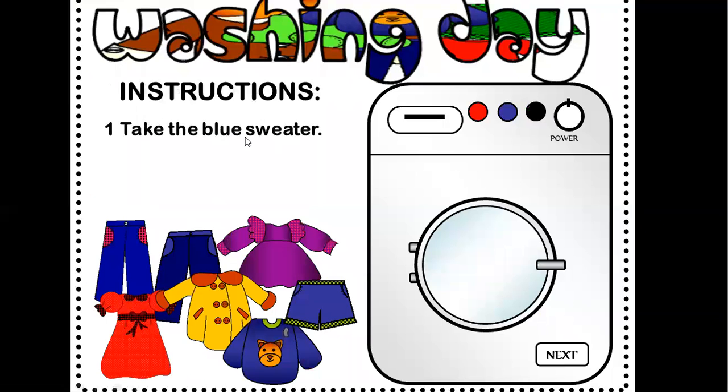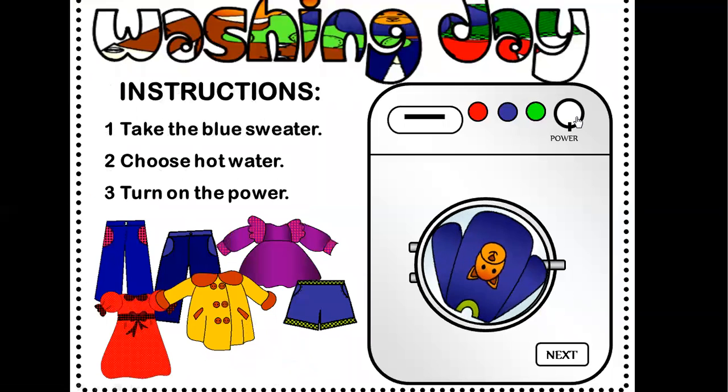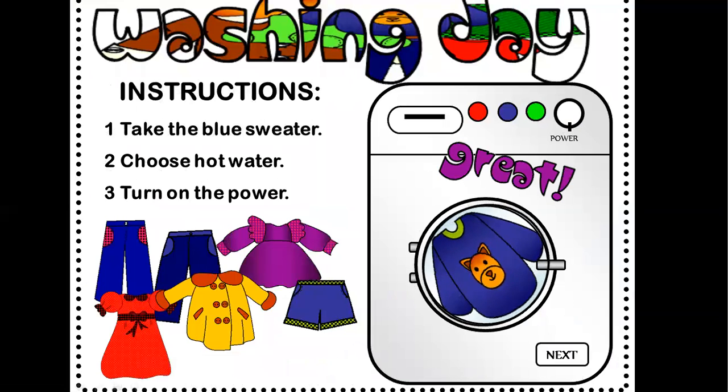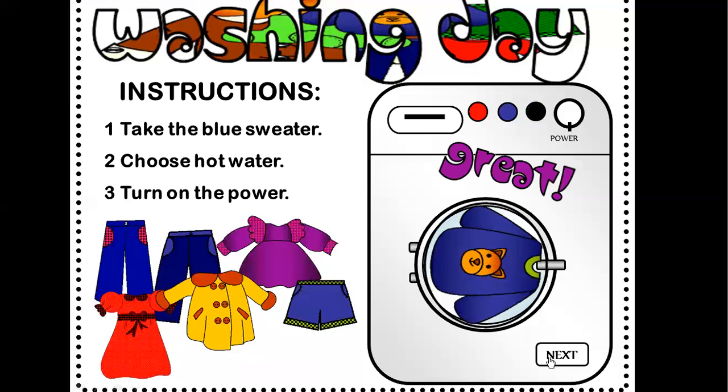Okay, take the blue sweater. Where is the blue sweater? Here is the blue sweater. Okay, turn on the power. We are turning on the power. Okay, great. Of course we are turning on the power, and we are working now.